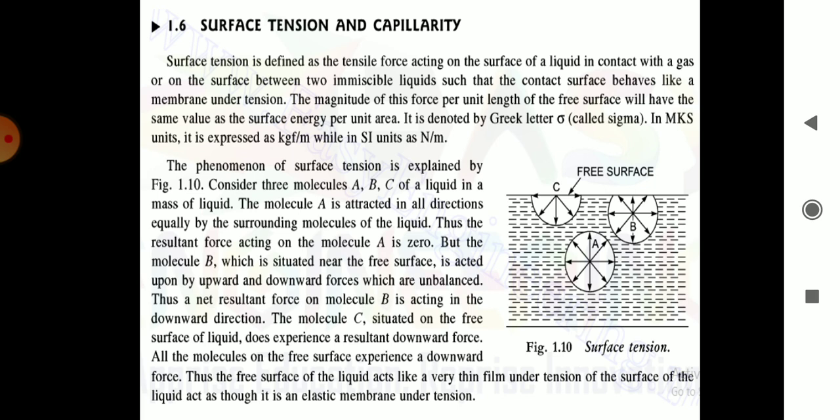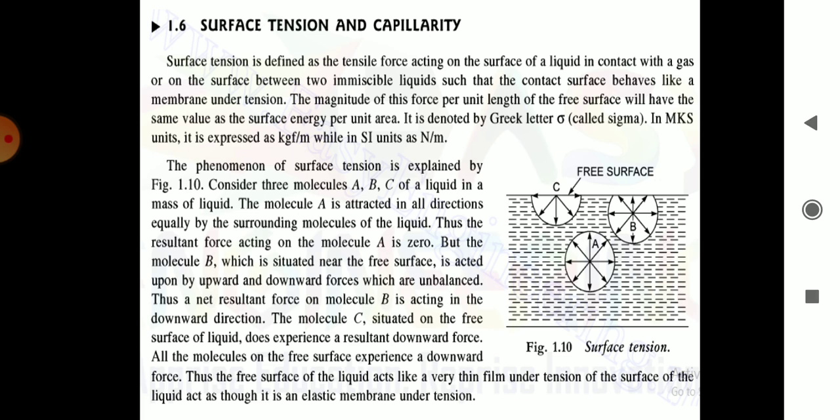The molecule A is completely immersed in liquid. The molecule A is attracted in all directions equally by the surrounding molecules of the liquid. Thus, the resultant force acting on the molecule A is 0, because it is attracted in all directions equally, as it is completely immersed in the liquid.